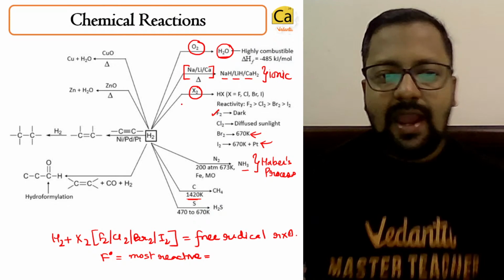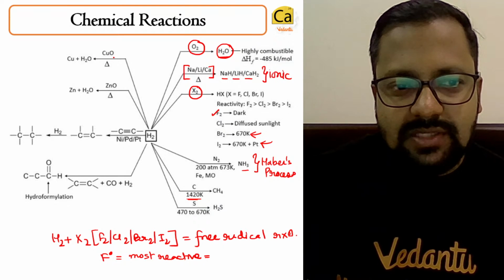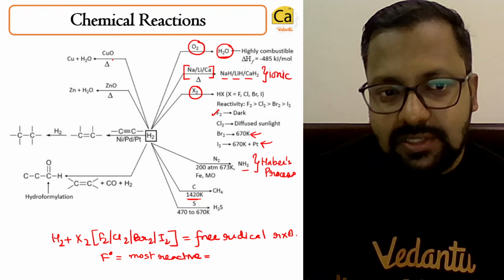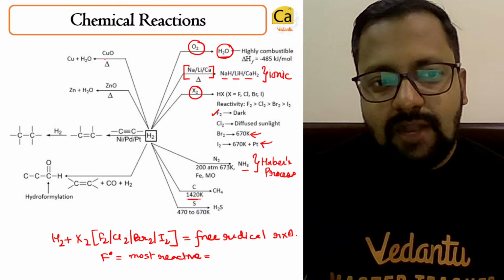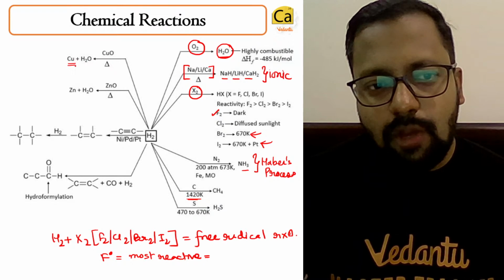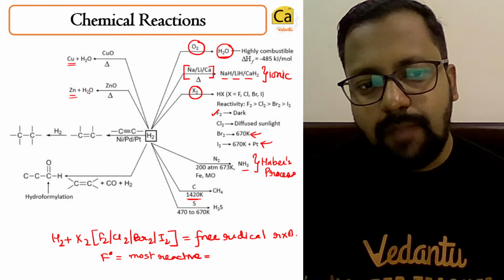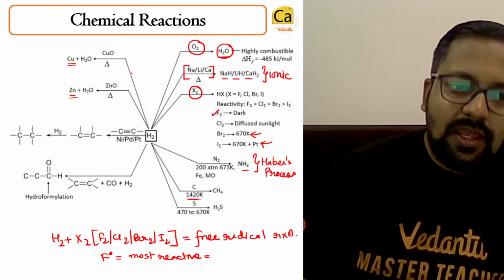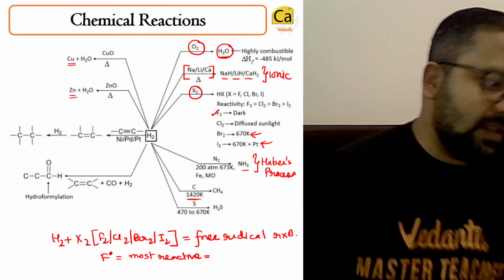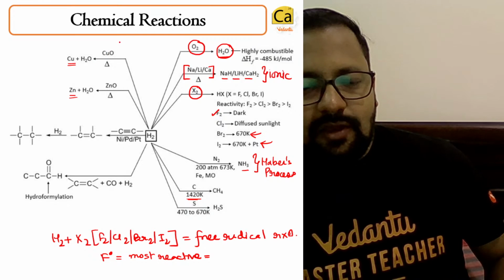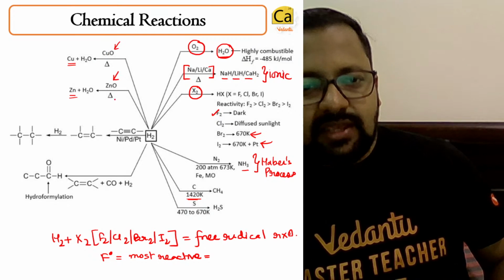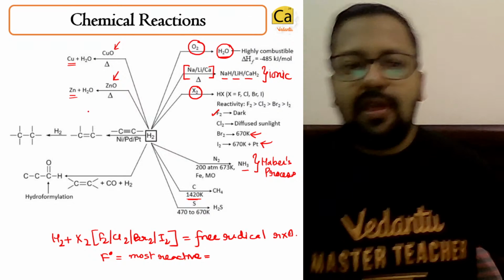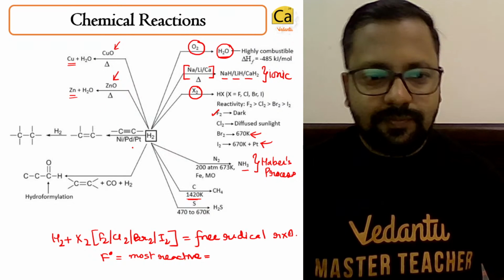Hydrogen will react with cupric oxide or cuprous oxide, and it will reduce them to copper. So hydrogen will reduce metallic oxides into their respective metals. You can see that when a metallic oxide is taken, it will be reduced to the free metal.